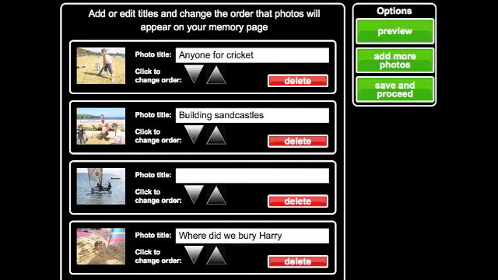Once you have uploaded your photos, you can add their titles, and there is a great option to change the order in which they appear in your memory by simply clicking the up or down arrows.